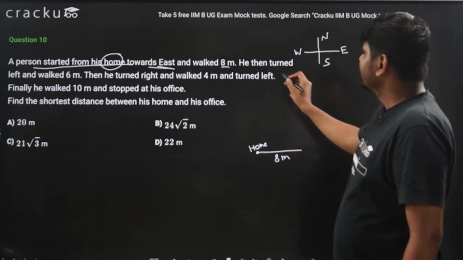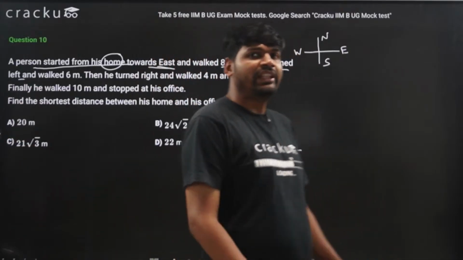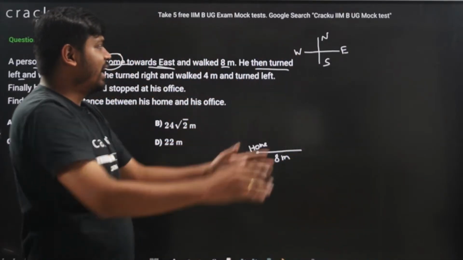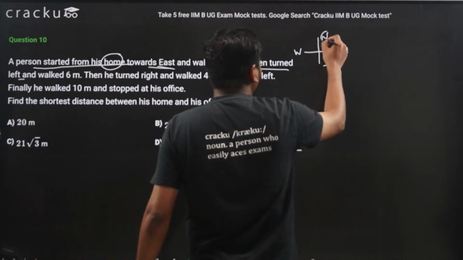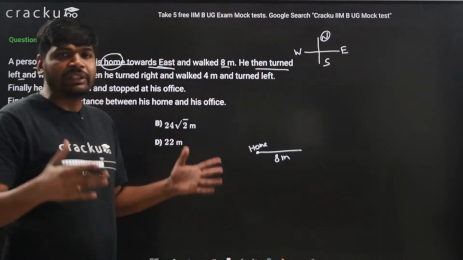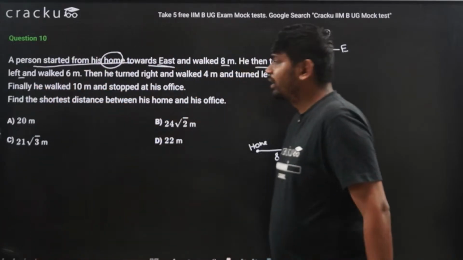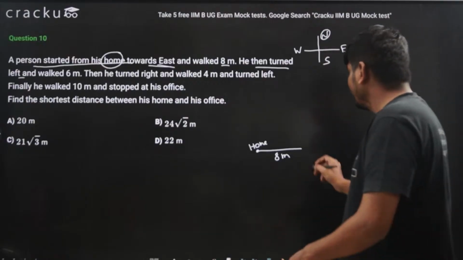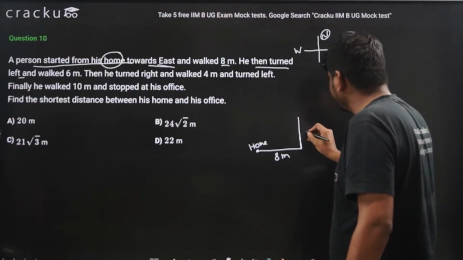And then he turned left. When you are facing in the east direction and taking the left turn, then you are actually facing towards north. He turned left and walked 6 meters. So he took a left and walked for a distance of 6 meters.